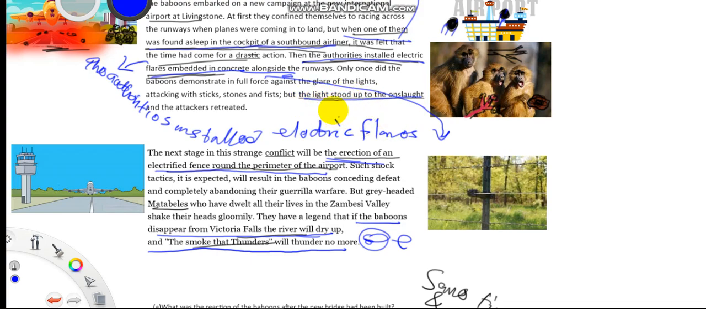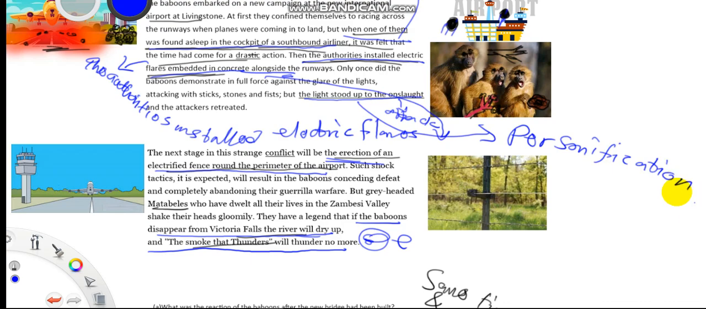But just for this case, imagine the statement says the light stood up to the onslaught. Remember, onslaught is just like an attack, a fierce attack. Light. Imagine a light standing up. Normally, do we think lights stand up? No. We expect things that have life to be able to stand up and take these actions. So, in figures of speech, when we take a quality that is usually associated with a living thing and associate it with something that does not have life, okay, so that is a personification.